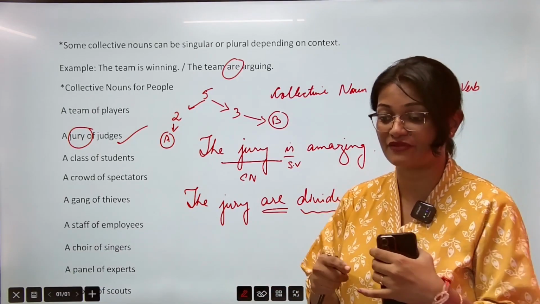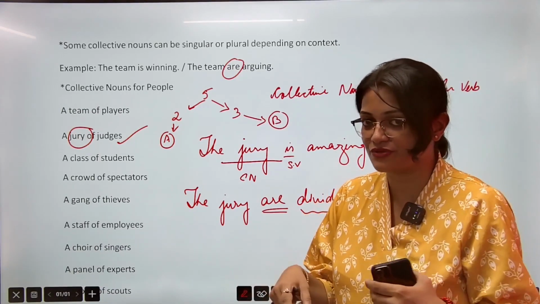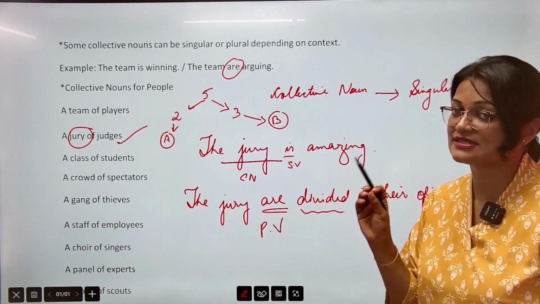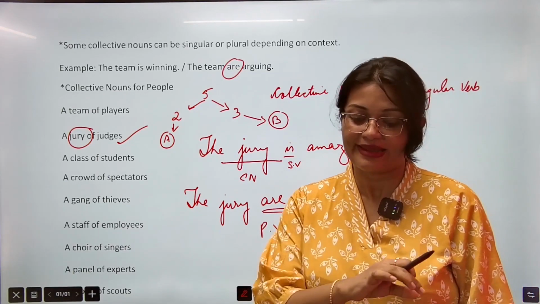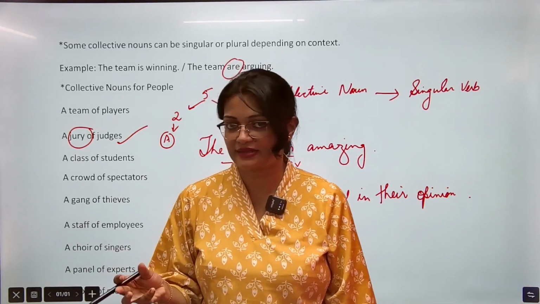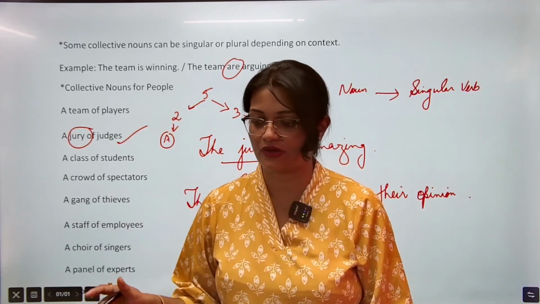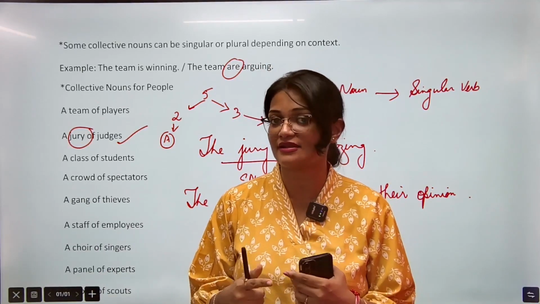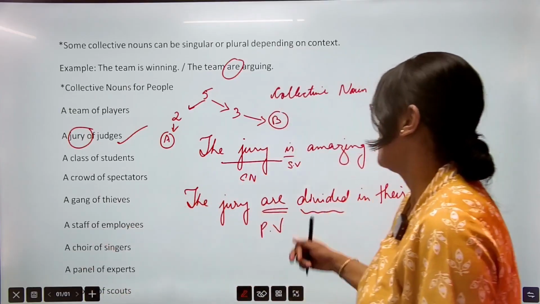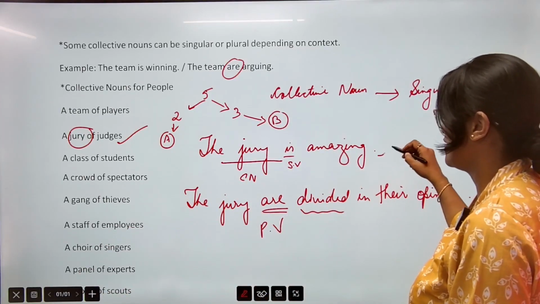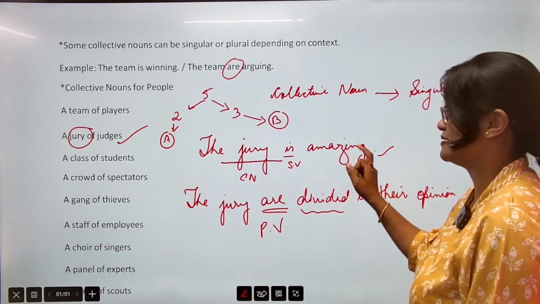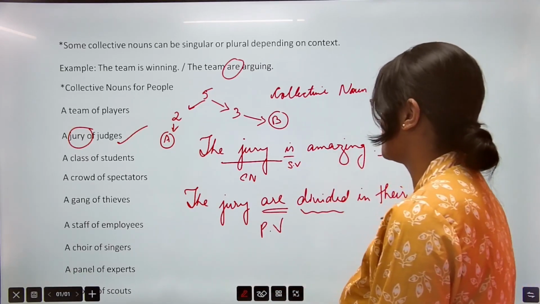So whenever there is any kind of division or some kind of fight, suppose, or some kind of chaos going on within the team or jury, within the group, then we can use plural verb. And this will be written in the sentence. While you read the sentence, you will see something like this division or some kind of chaos going on. You will get a hint and then you understand whether you should use singular verb or plural verb. Then we use accordingly. So इस sentence पे हमने ऐसा कुछ भी hint हमको मिला नहीं था कि कुछ division हो रहा है. The jury is amazing. So that is why we have used singular verb.